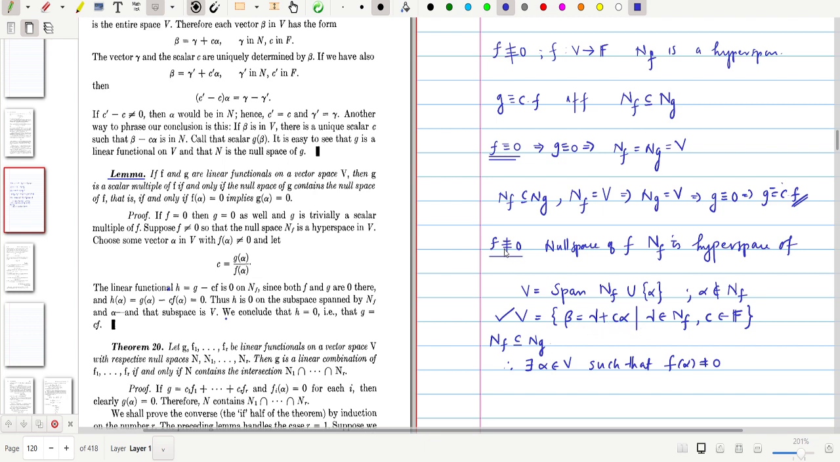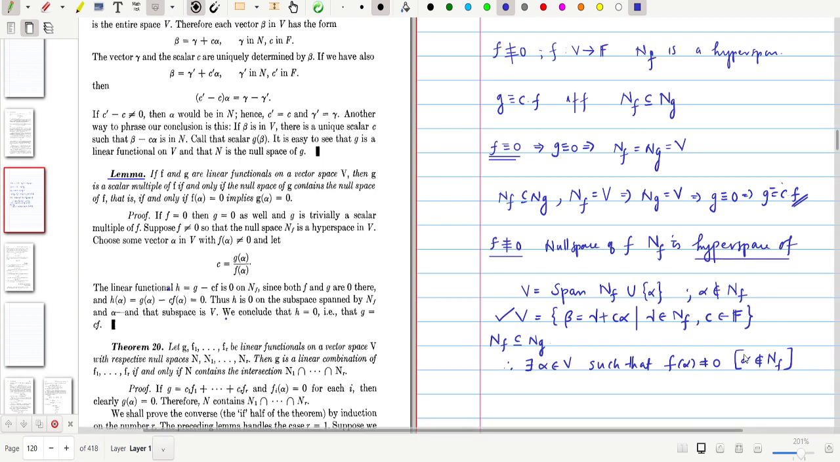Okay, so once you assume f is not equal to 0, you can easily find alpha belonging to V such that f alpha is not equal to 0. What is the consequence of this? f alpha not equal to 0 means alpha is not in Nf. So if you choose any alpha not in Nf, the span of Nf union alpha is always V, because Nf is a hyperspace.